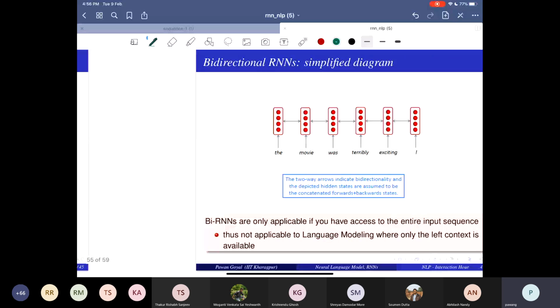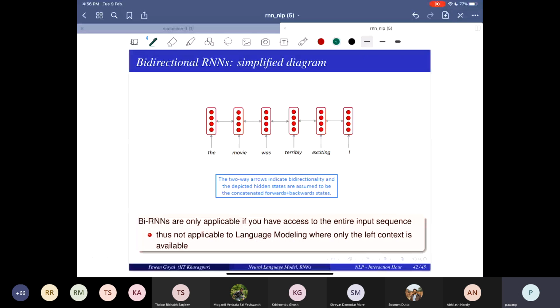And the simplified diagram is this. That is what you were seeing in that picture. You can write a bidirectional RNN in a diagram in this way, showing that we have directions left to right and right to left. And it is not applicable to language modeling when only the left context is available. Otherwise, you can use that.